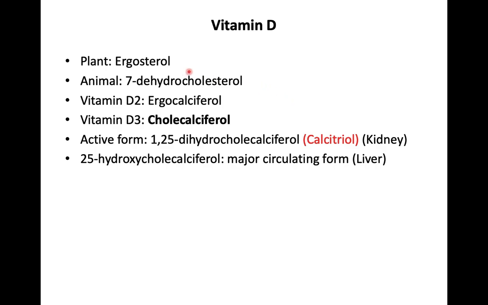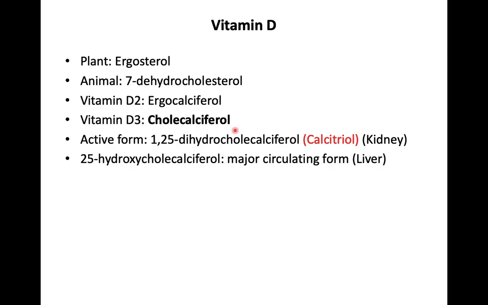The plant form of vitamin D is present in the form of ergosterol. In animals, it is present in the form of 7-dehydrocholesterol. This plant form is also known as vitamin D2, which we usually get from the diet. And the active form or the main form in our body is cholecalciferol, which is vitamin D3.